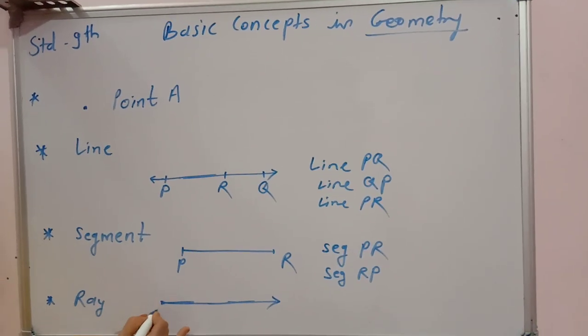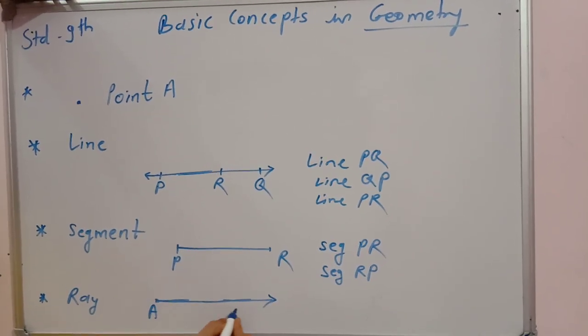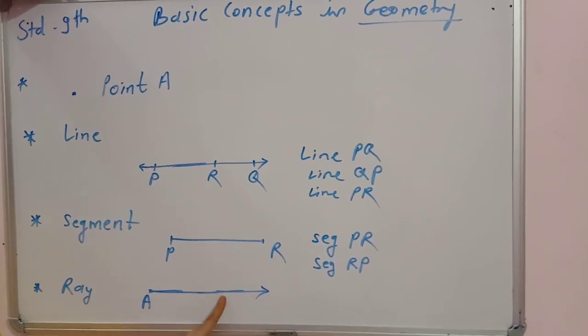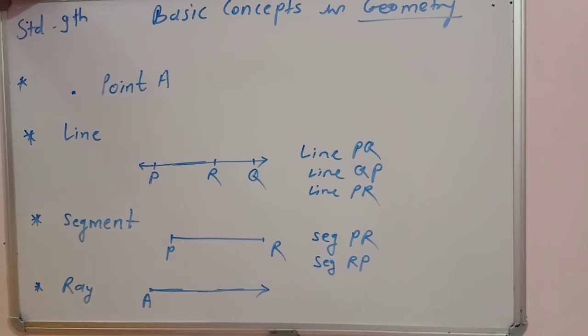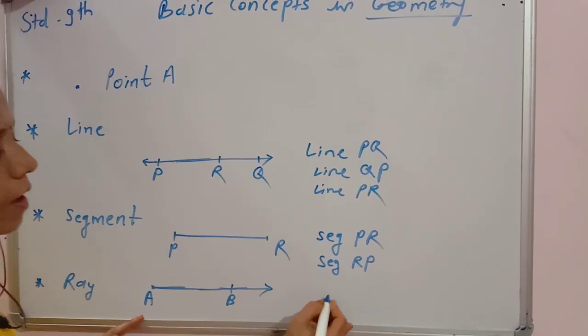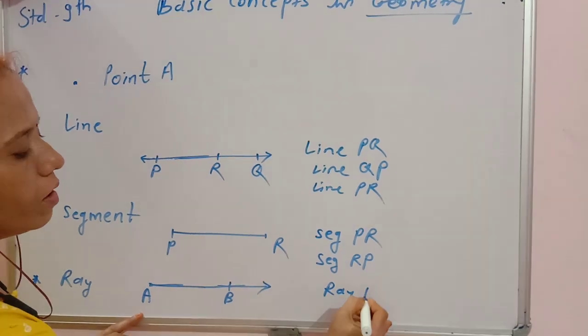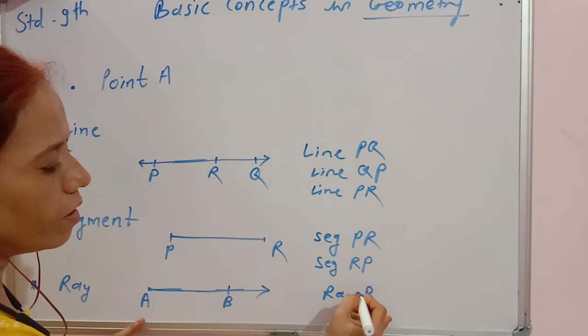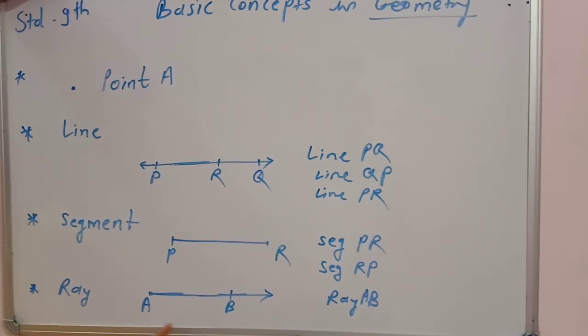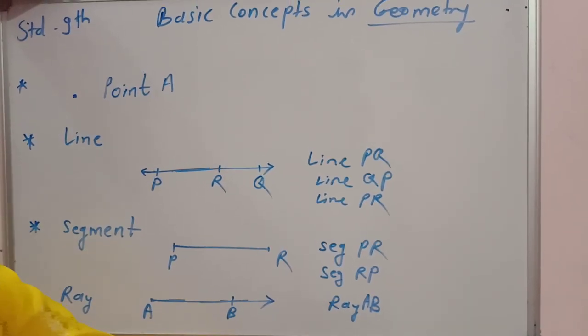This starting point is suppose A. To read this ray, take this starting point and any point on this ray. Suppose I have taken point B, then it is ray AB. You can't read it as ray BA. You can read only ray AB.